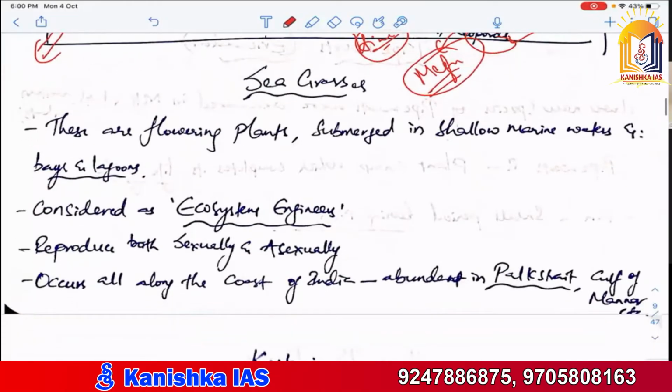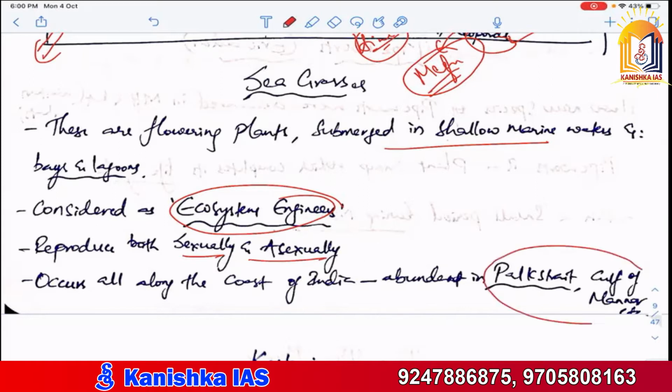Then sea grasses, which is also important. These are the flowering plants submerged in the shallow marine waters. Ecosystem engineers, because they help in cleaning things. They absorb the carbon dioxide present in the water, and they can reproduce both sexually and asexually. Occurs all along the coast of India, abundant in Palk Strait and Gulf of Mannar.